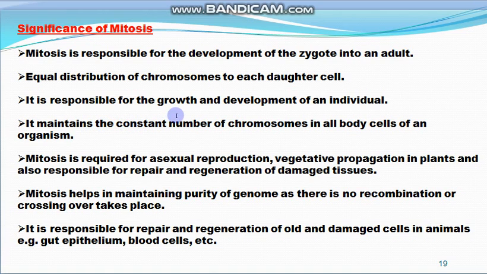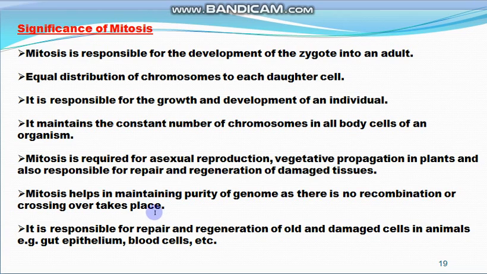It is also responsible for the growth and development of the individual, and it maintains the constant number of chromosomes in the daughter cells. Mitosis is required for asexual reproduction, vegetative propagation in plants, and is also responsible for repair and regeneration of damaged tissues.